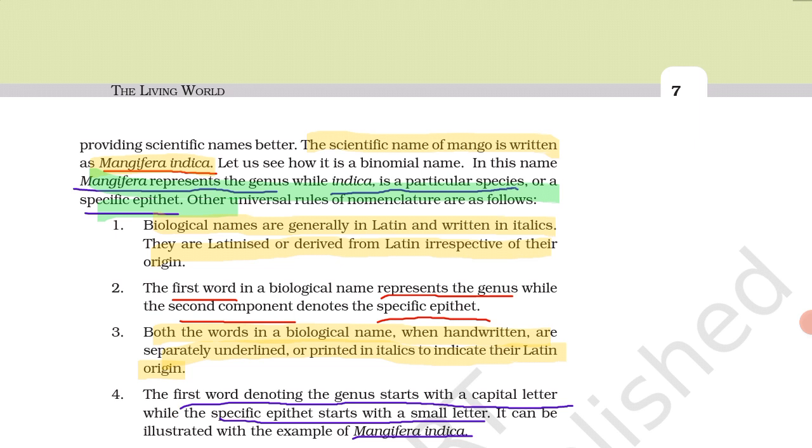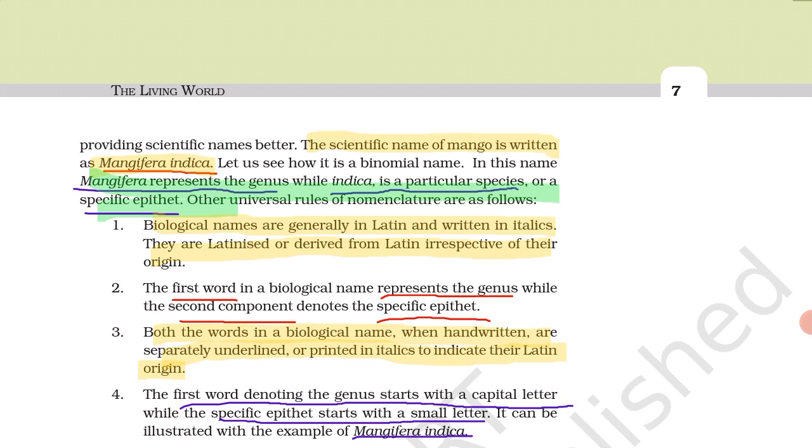What is the scientific name of mango? Mangifera indica. Mangifera represents the genus and indica is the particular species or specific epithet.